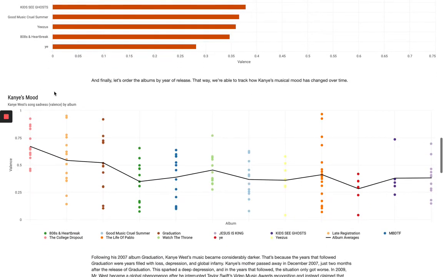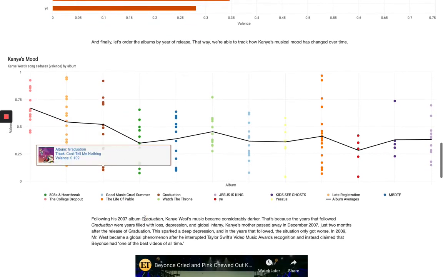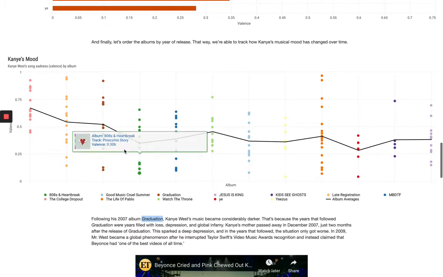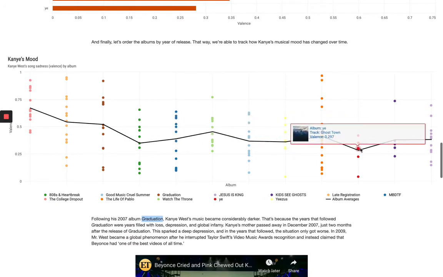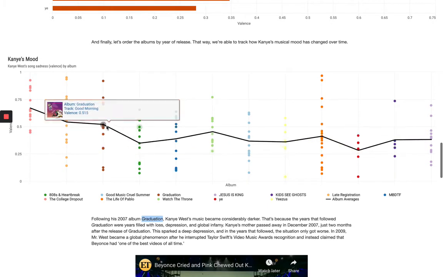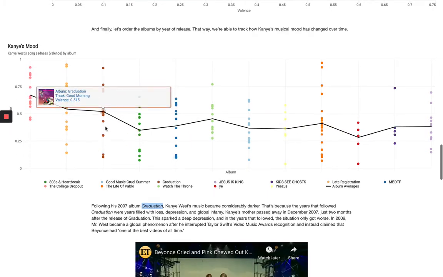And here, the albums appear in the order of when they came out. What we see is that this tells a different story than the prior plots. Specifically, Kanye's early music was much more positive, and following his 2007 album Graduation, Kanye's music became considerably darker. Although there was some variance in the albums following, for the most part his albums remained pretty dark, with significantly lower valence than the pre-Graduation period.